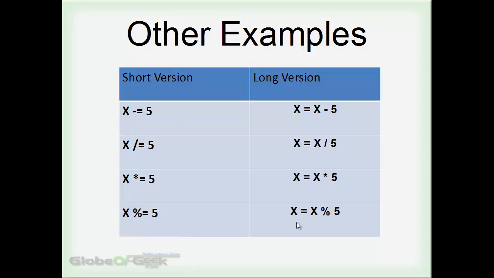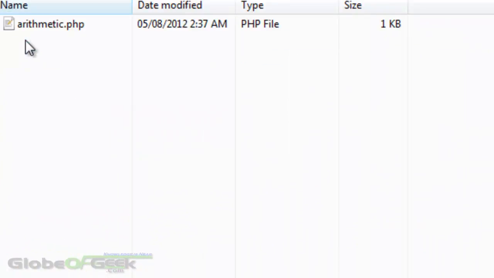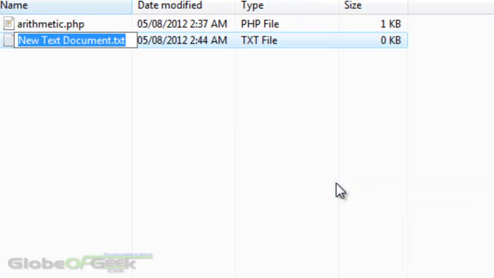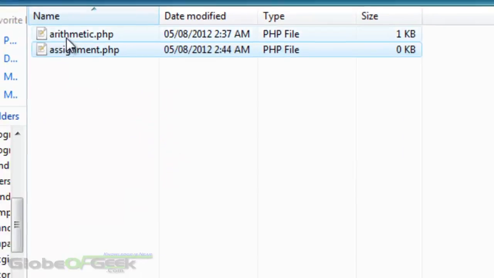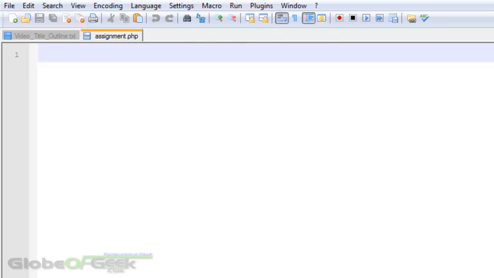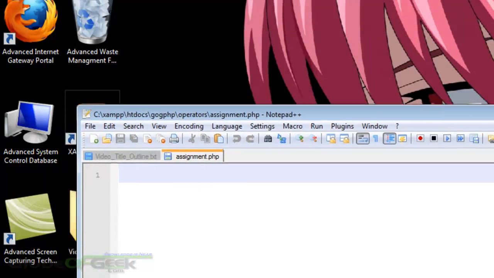I'm going to show you guys this quick in Notepad because me sitting here rambling won't help at all. So let's move over to this localhost and I'll demonstrate how it's done exactly. Alright, so let's go back in our operators folder here and make a new PHP file that will be titled assignment.php. I'm going to open this up like the usual thing that we do every video of this series, and minimize this.